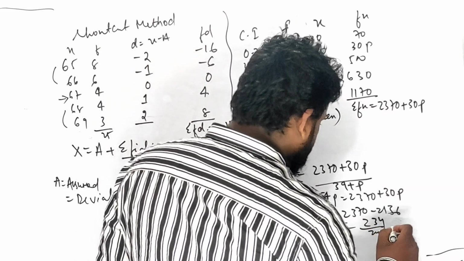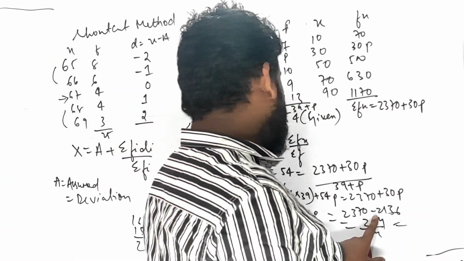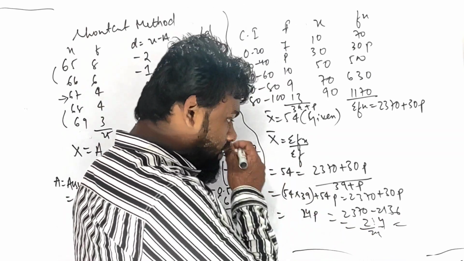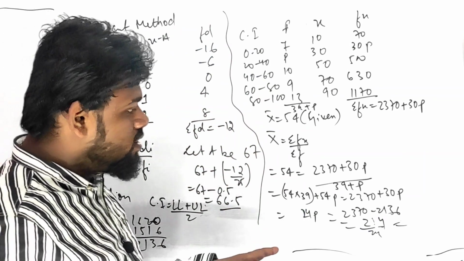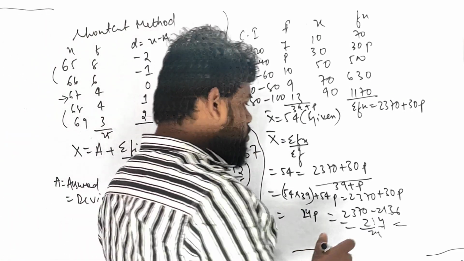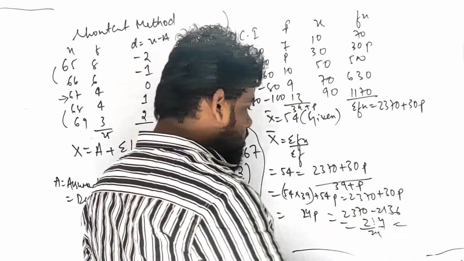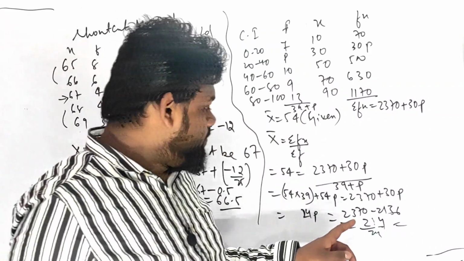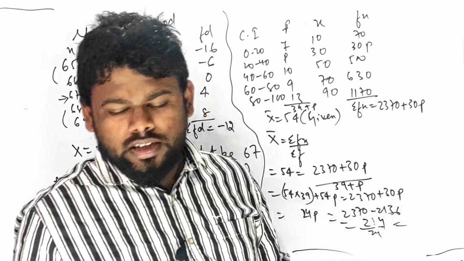234 divided by 24. Something I will be getting. गलत हो गया क्या? 2370 minus 2136 is 234. 234 divided by 24.